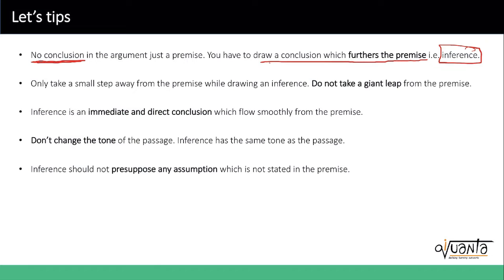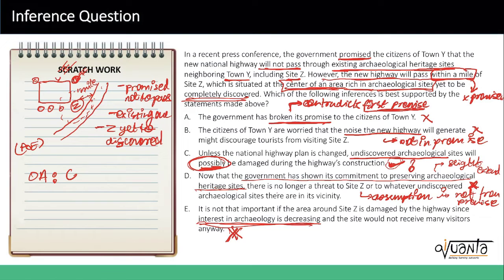Okay, the next is that you only take a small step away from the premise, you don't take a giant leap, which we have seen here, where it starts talking about interest in archaeology, then about undiscovered archaeological sites, and about a noise that the new highway will generate. So you don't have to introduce any new phenomena or move away from the premise. You have to be just a small step away, which says that it could be possible that undiscovered archaeological sites would be there on the new highway which is being constructed.